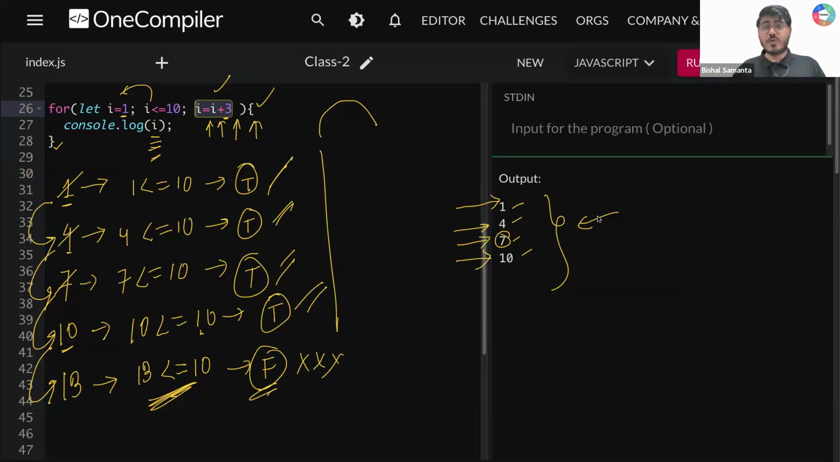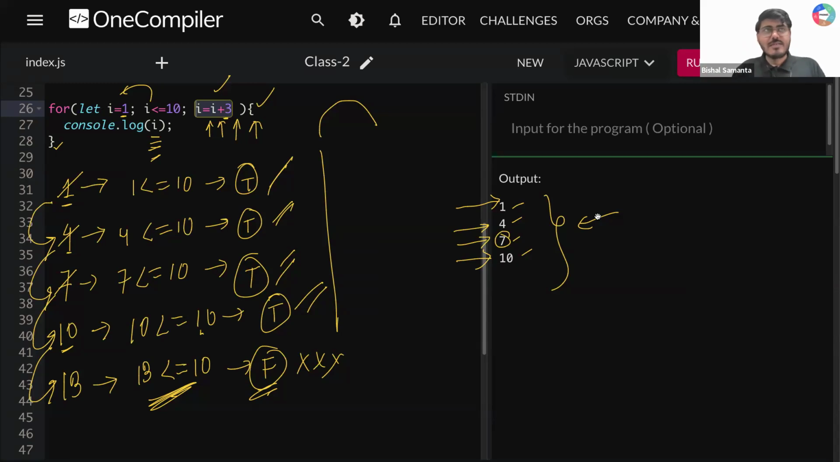Is that okay to all of you, guys? I'm doing similar kinds of things multiple times, guys, so that your understanding becomes very clear about the for loop, right? So far, is it good to go for all of you, guys?